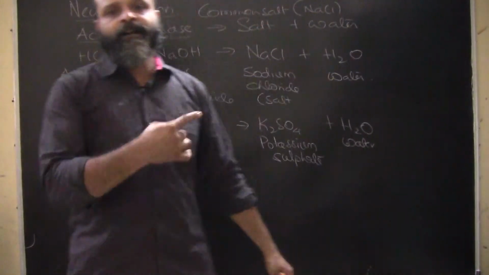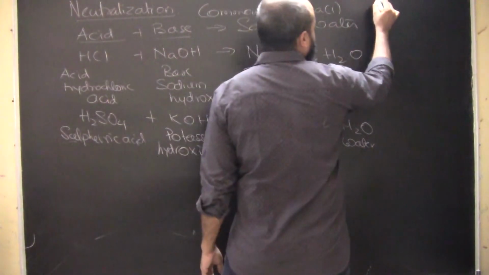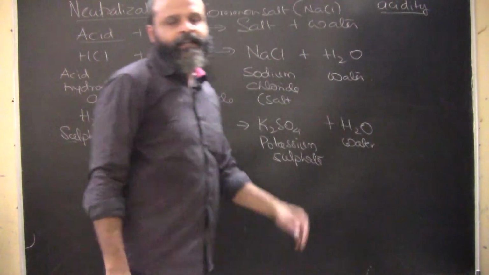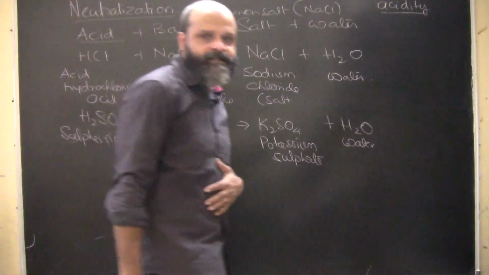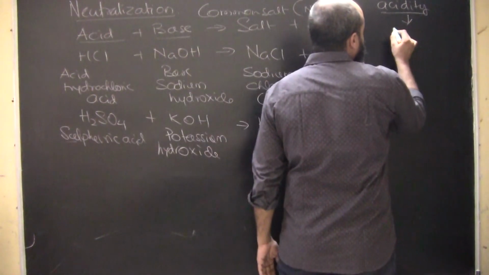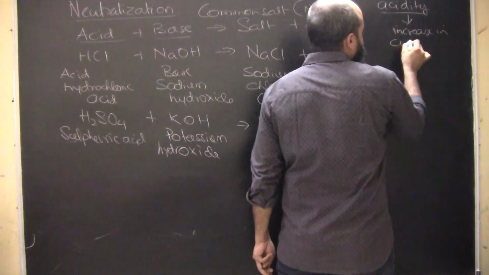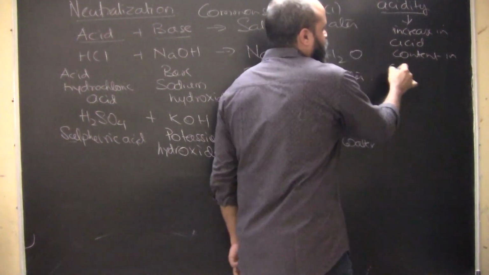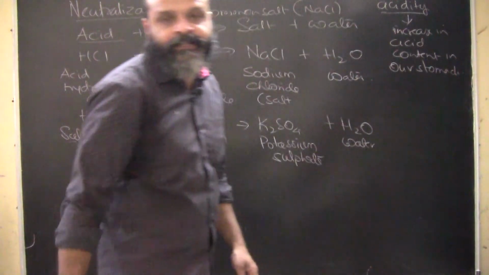So as I started with this slide, whenever we are suffering with acidity, why acidity happens is because acidity is basically the increase in acid content in our stomach. So acidity is nothing but an increase in acid content in our stomach.